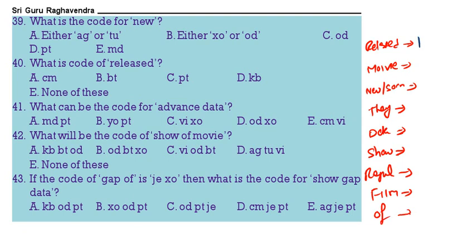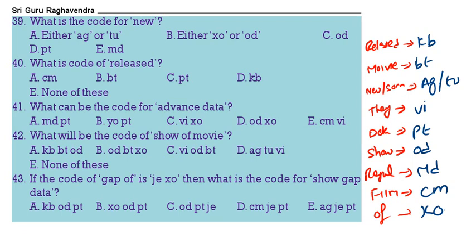So released means KB, this is BT, this is AG or TU, VI, PT, OD, MD, CM, XO. Now what is the code for new? New code is either AG or TU.